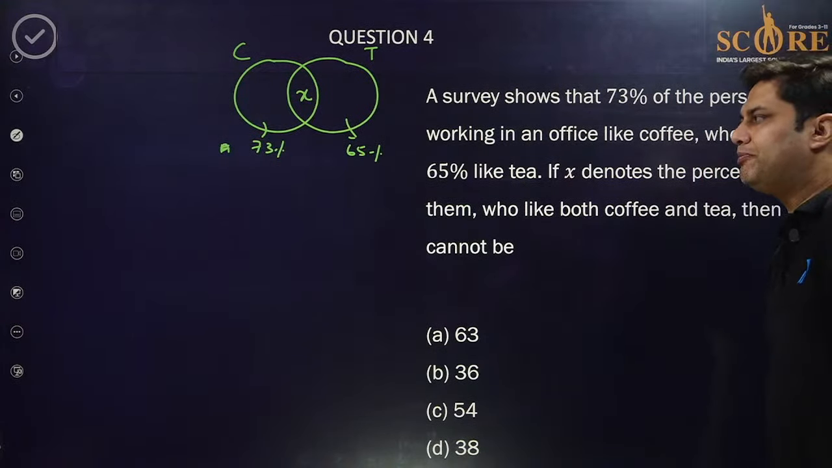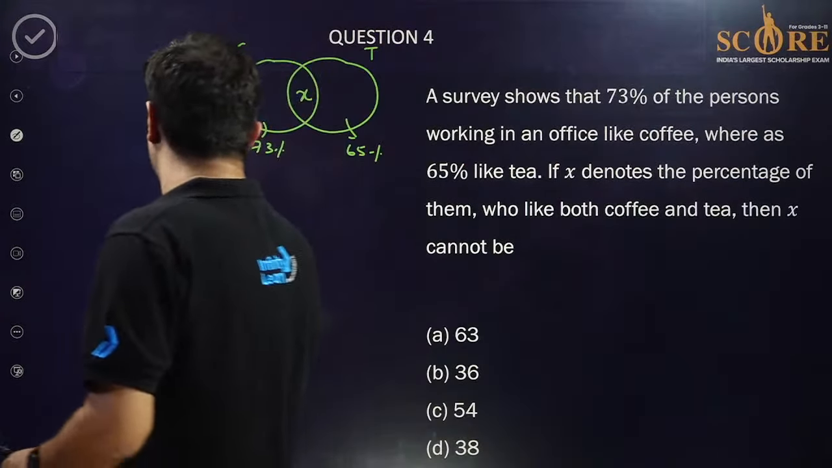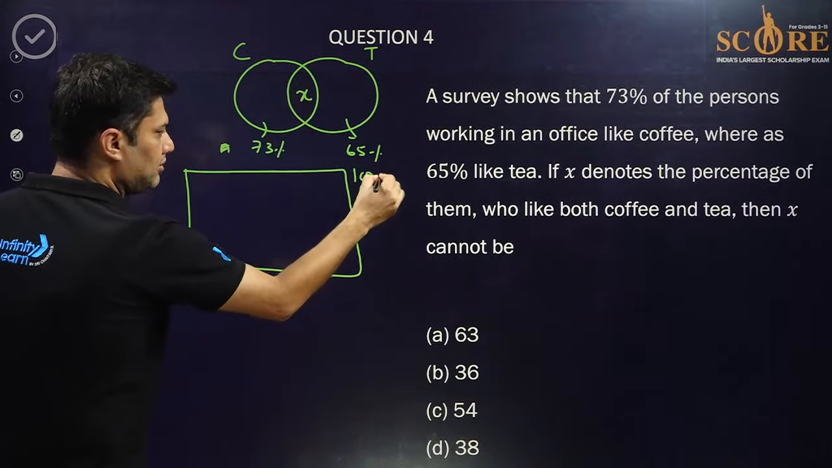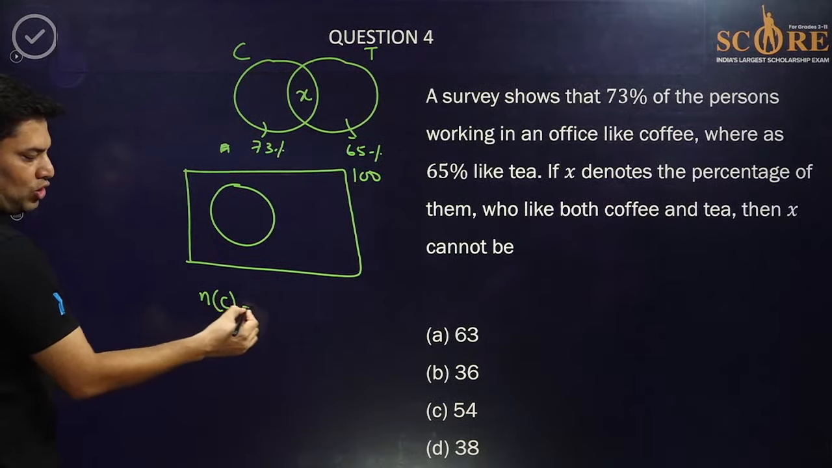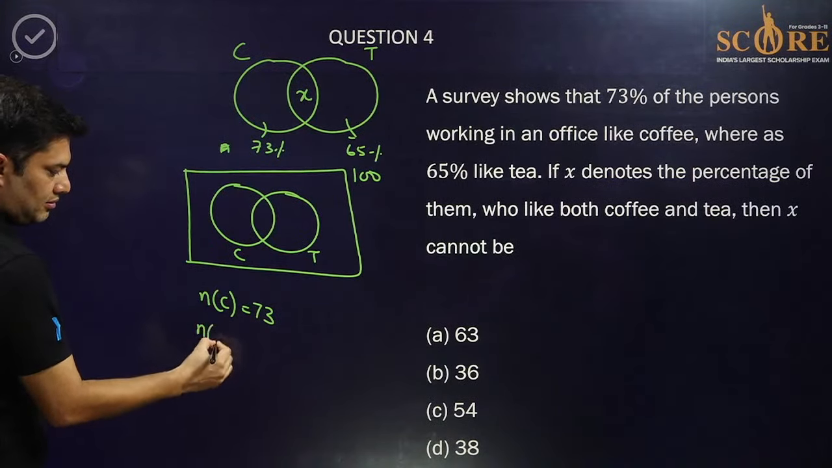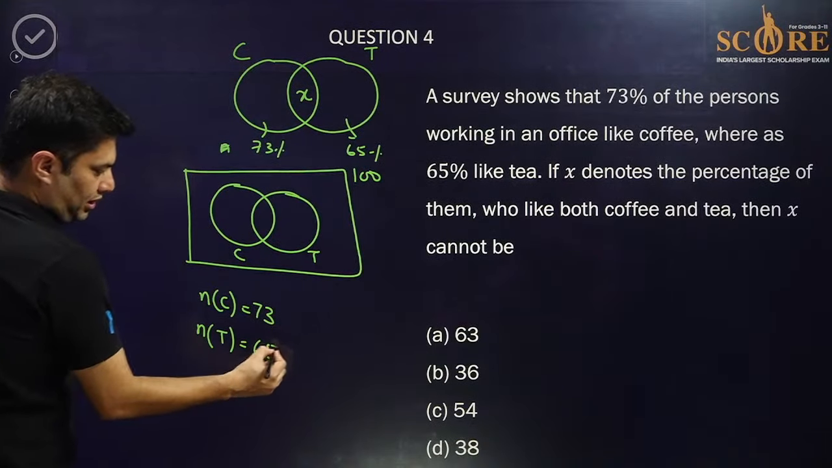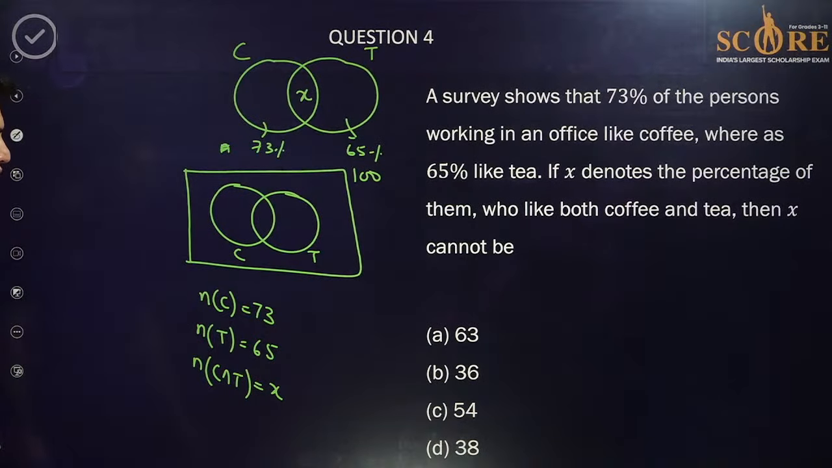Coffee people are 73% and tea people are 65%. Let's say total people are 100 in the office, for example. So 73% number of people liking coffee, 73. And number of people liking the tea is 65. And number of people liking both coffee and tea is X. Can you tell me the value of X?